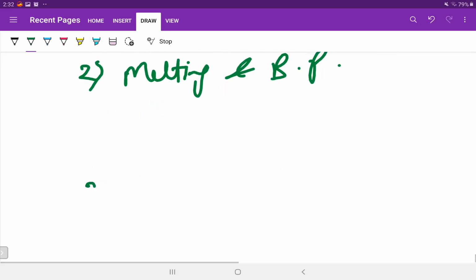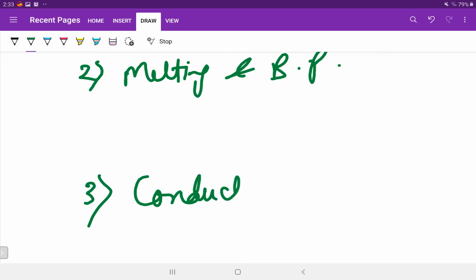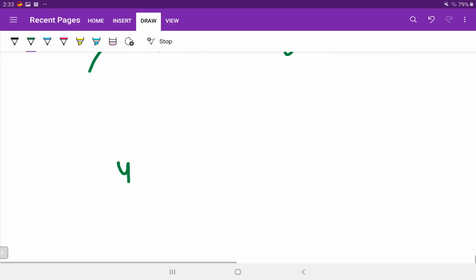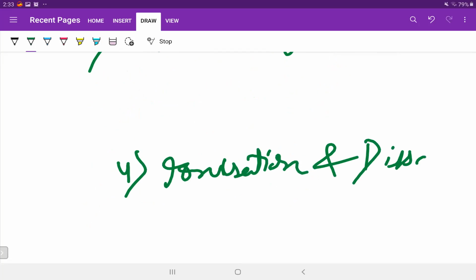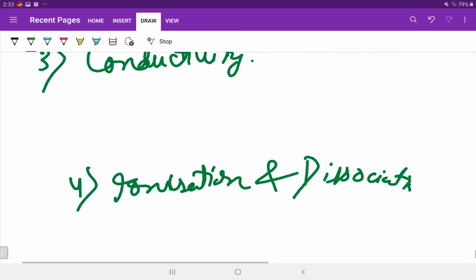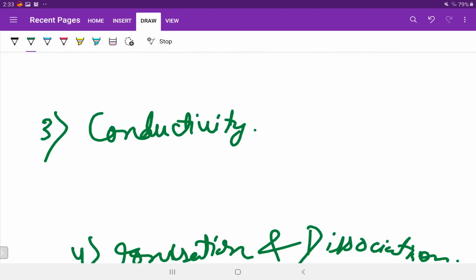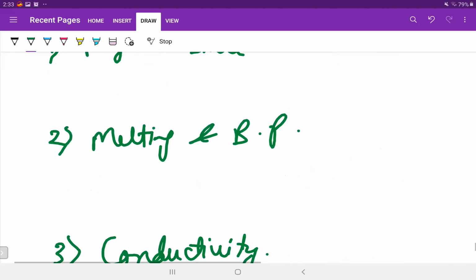Thirdly, conductivity. And lastly, ionization and dissociation.